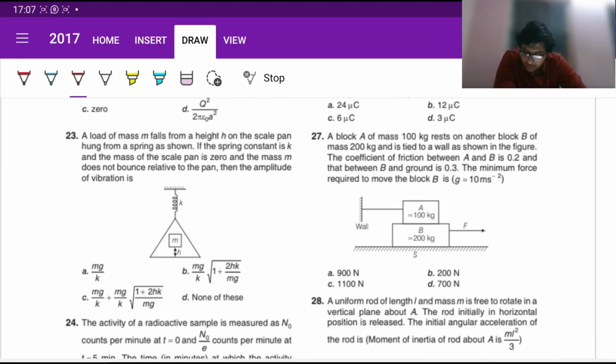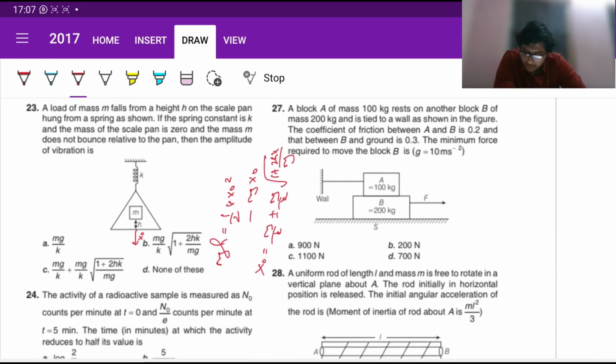Okay, so question number 23. A load of mass m from a height h falls, okay? If the spring constant is k and the mass of scale pan is 0, mass m does not bounce, find the amplitude, okay? So energy is going to be conserved. Let us assume maximum compression is x naught, fine. So if we solve it like this, directly energy conservation equation, half k x naught squared minus mg x naught. On solving, we will directly get x naught is given by mg by k plus minus mg by k root over 1 plus 2hk by mg, right?